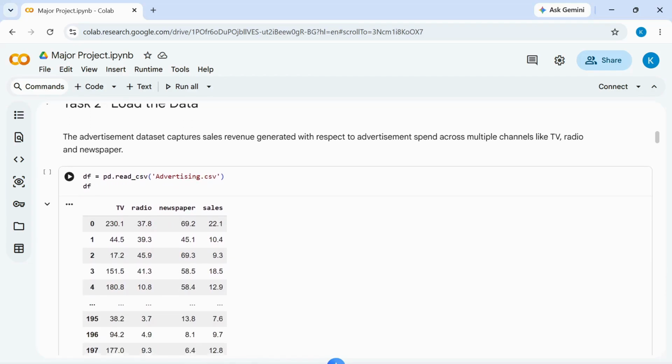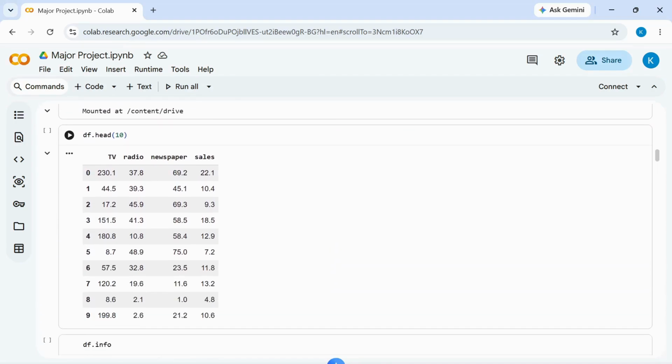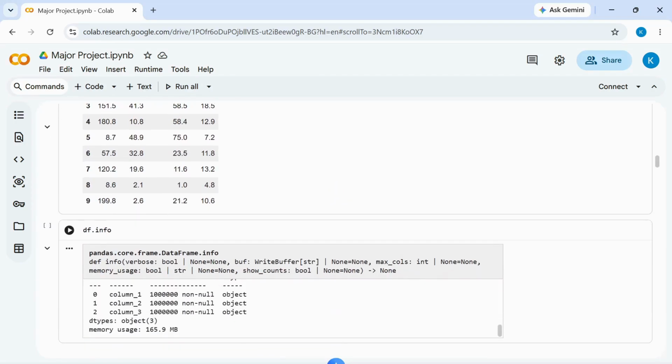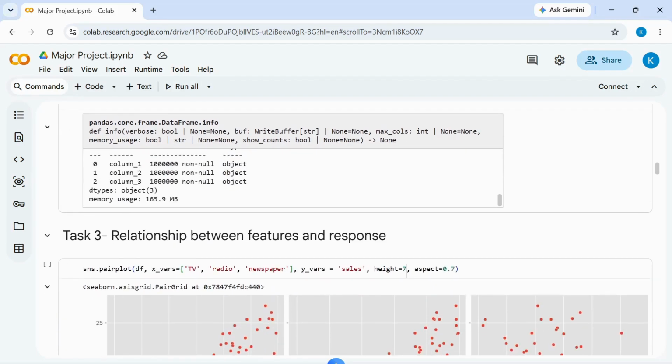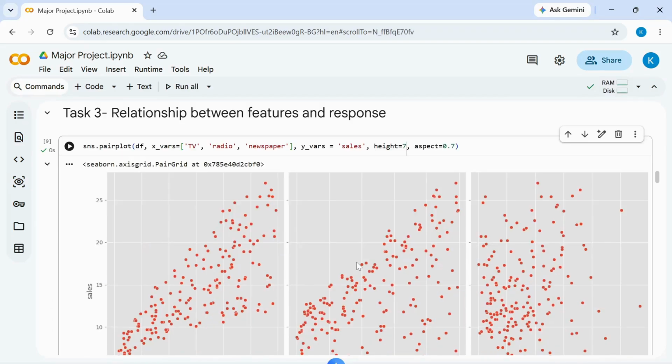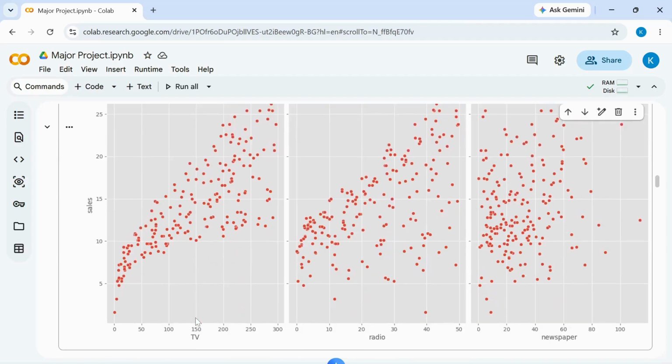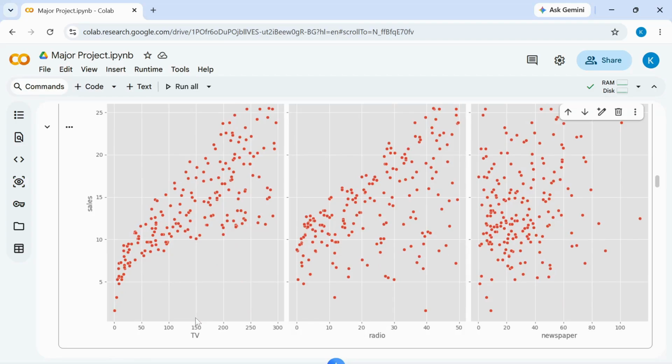After successful loading, I have displayed the first few rows to understand the data structure, then printed df.info for information like number of columns, missing values, data types, etc. In this step, we visualize the relation between each advertising medium and sales using the Seaborn pair plot function. From these plots, we can observe that TV advertising has the strongest positive relation with sales, followed by radio and then by newspaper. We can tell that by observing which plot makes the most straight-line type of figure.